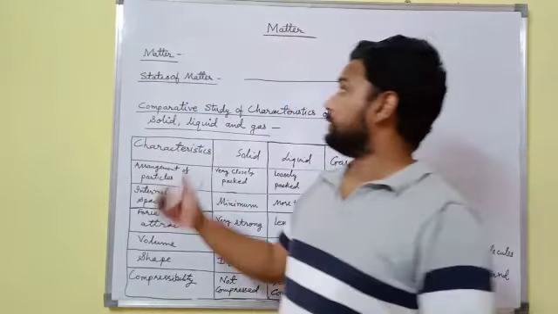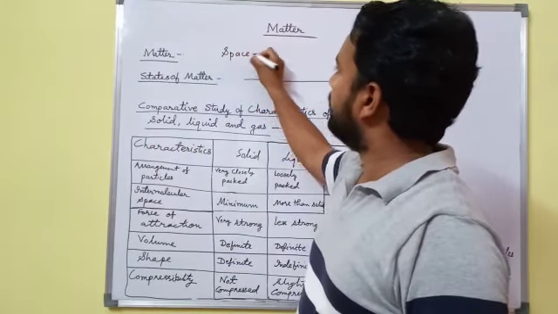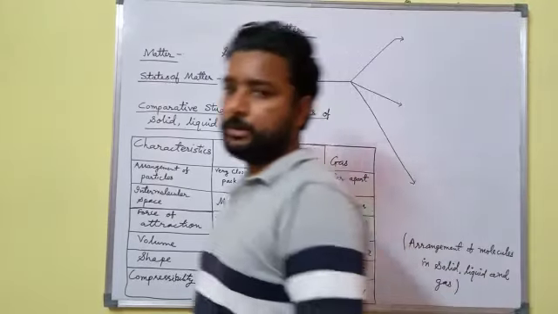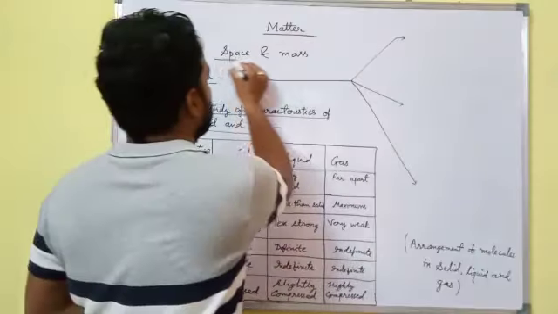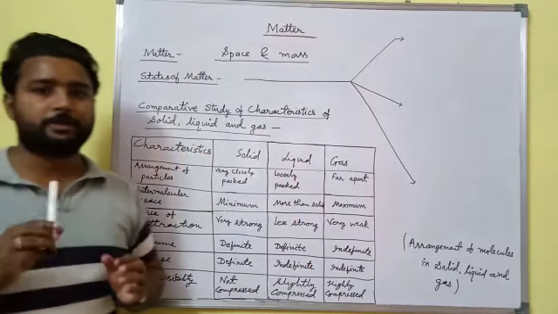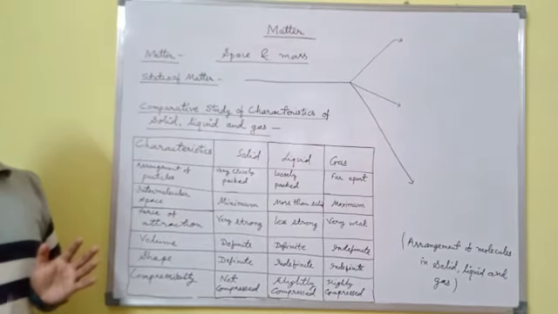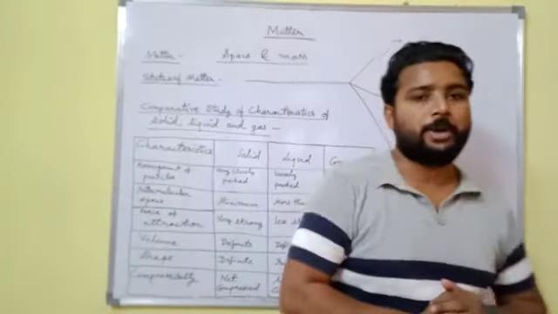Students, anything which occupies space and has mass is known as matter. Anything which occupies space, has mass, and is perceived by our senses is known as matter.